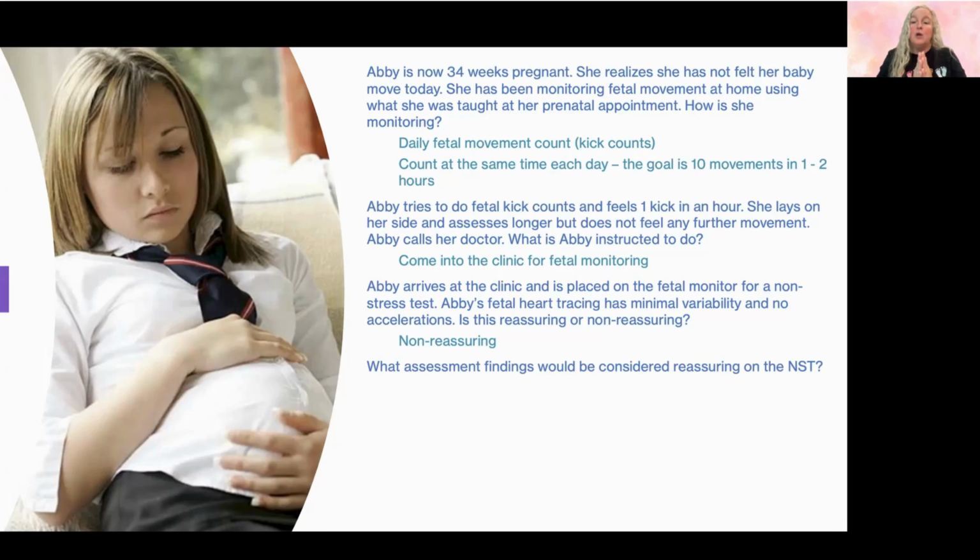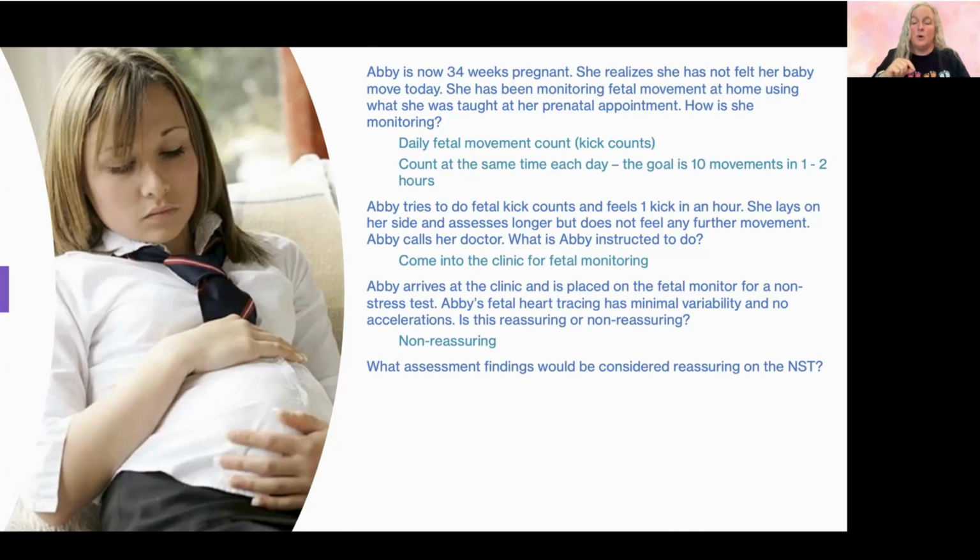We also would like to see what's called moderate variability. We talk more about all of these things with fetal heart tracings on a different recording, and I will link it to this. But variability is the variations in the heart that happen, and it's just the give and take of the sympathetic and the parasympathetic nervous system.